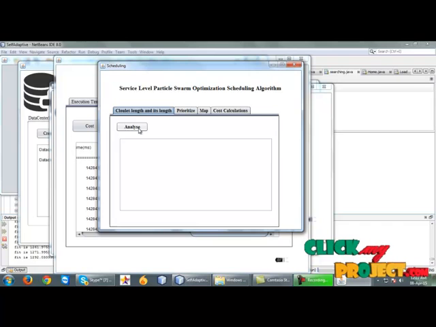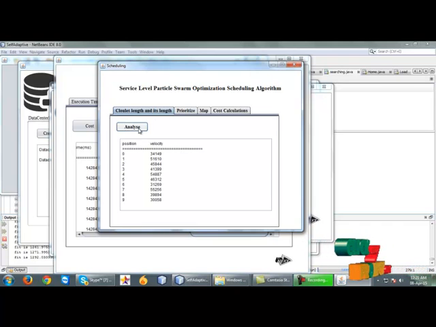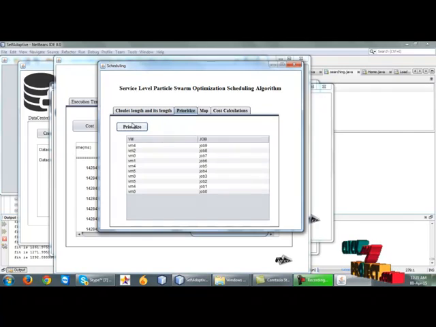Analyze the cloudlet length. We create the 10 jobs, and the velocity means updating the cloudlet length. After that, click prioritize. Prioritize means each and every job is run on each virtual machine, and finally we find out which virtual machine runs the job fastest, and the job is allocated to that virtual machine.